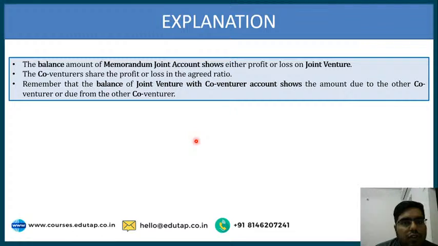Remember that the balance of the joint venture with co-venturer account shows the amount due to the other co-venturer or due from the other co-venturer. So joint venture with co-venturer is a separate account that will show the balance of what one owes to the other co-venturer. This is additional information I've given you. This is not about the memorandum joint venture account. This is additional information about what the balance of the joint venture with co-venturer account shows: the amount due to or due from the other co-venturer.